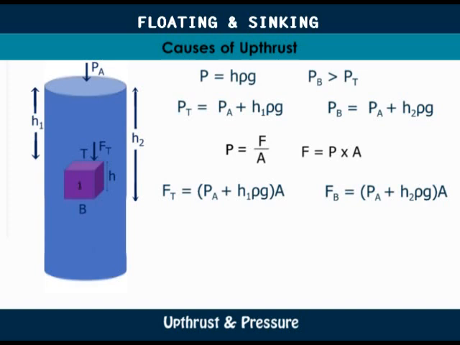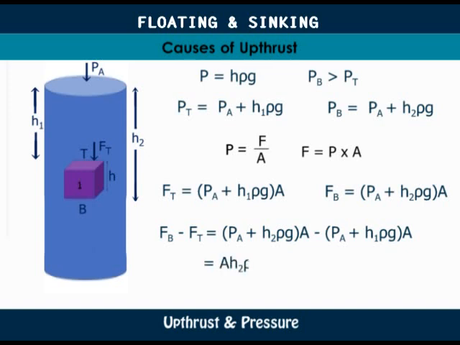The resultant upward force, which is equal to the upthrust, is the difference between these two forces. That is FB minus FT, which is equal to (PA plus H2 rho g) times A minus (PA plus H1 rho g) times A. If you simplify that, we end up with A H2 rho g minus A H1 rho g.